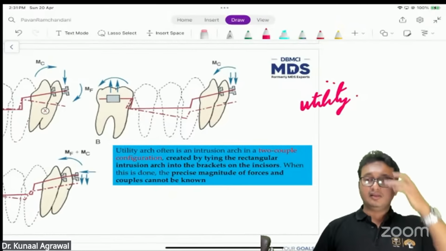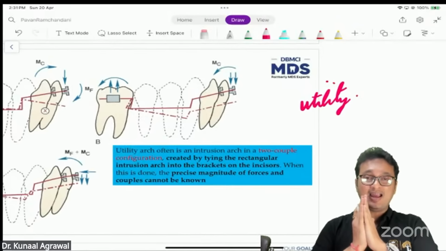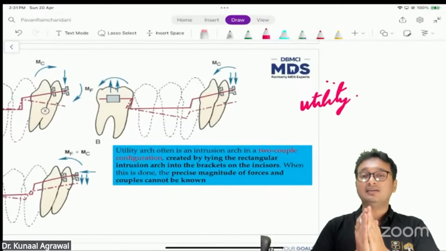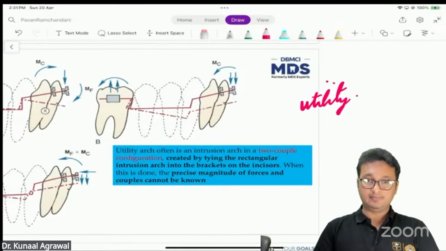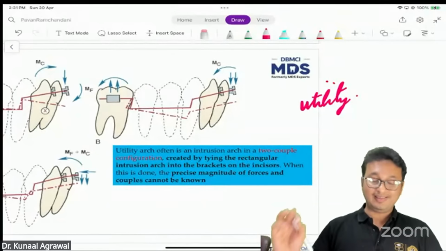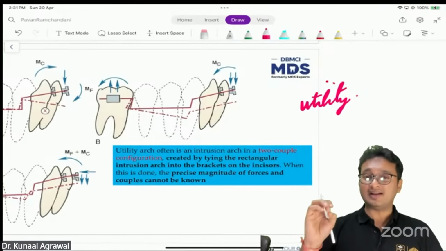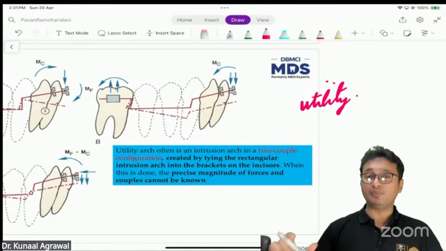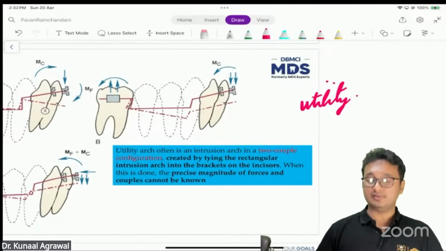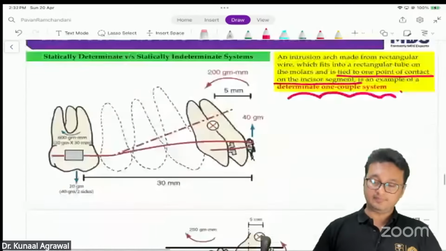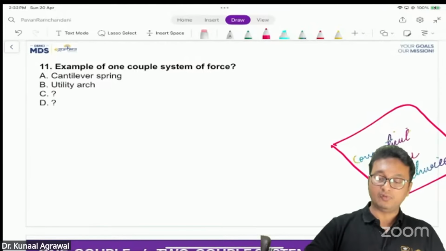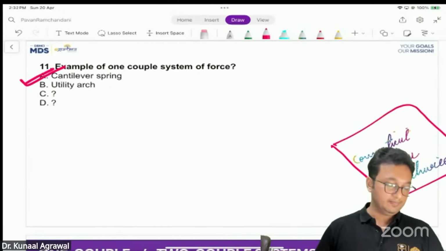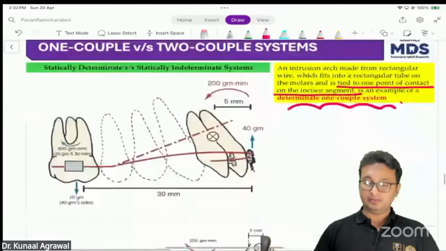So the possibility of knowing the exact magnitude of forces and the direction and magnitude of couple precisely is next to impossible. So we cannot know for sure the exact magnitude of force and the exact direction of moments and couple at different points of contact. That makes it statically indeterminate system, also called two couple system. So in this question, the example of one couple system of forces will be none other than cantilever spring. I think most of you have marked it as the correct answer. It is cantilever spring.